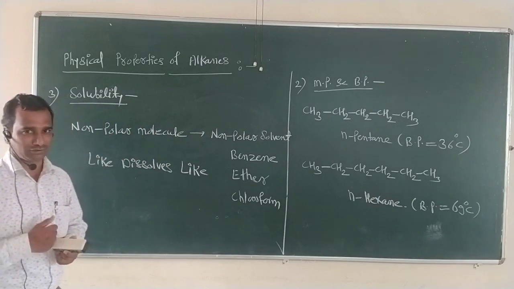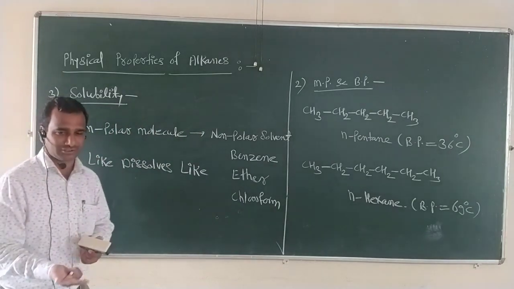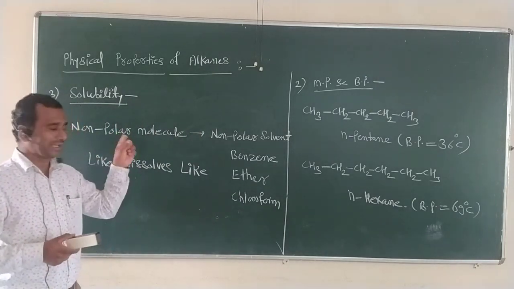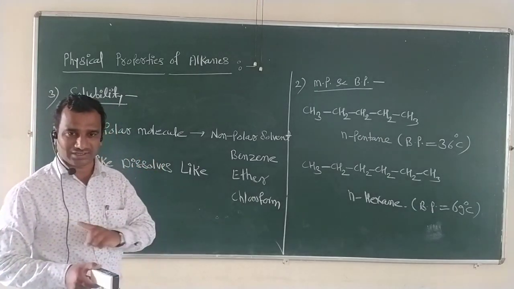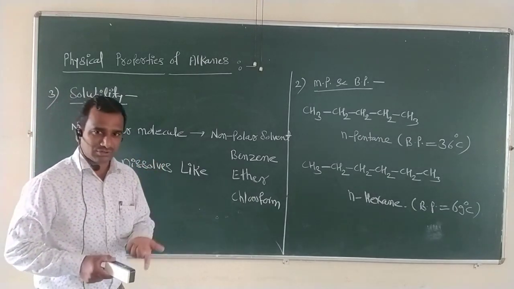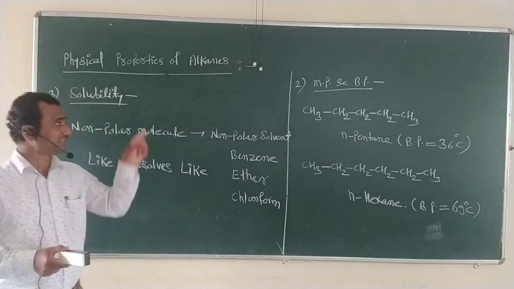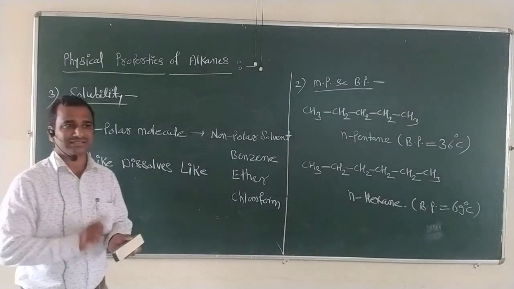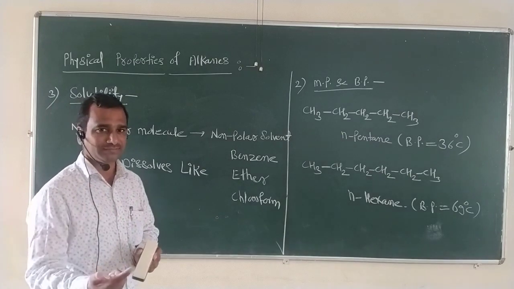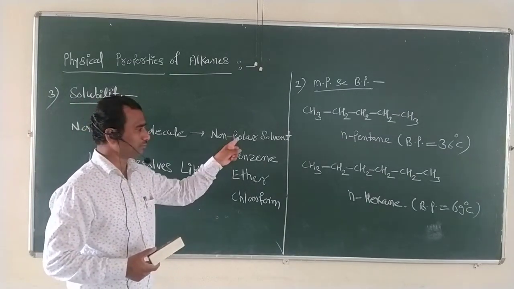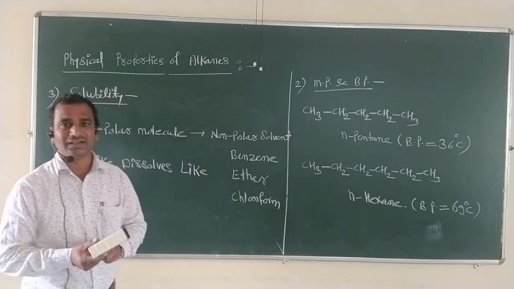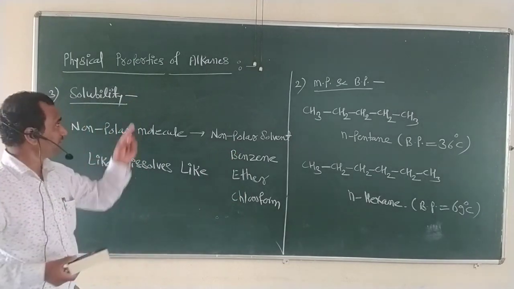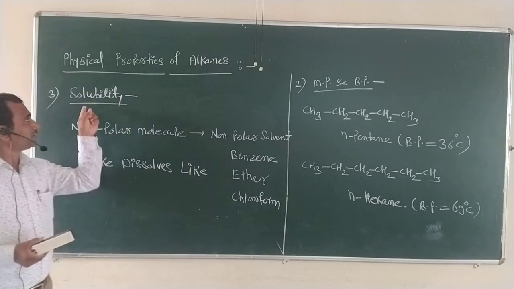Due to the polar nature of water, these alkanes are insoluble in water. Water, due to its polar nature, cannot dissolve this type of alkane. That's why alkanes are insoluble in water, while they get soluble in non-polar solvents like benzene, ether and chloroform. So this is a simple physical property of alkanes called solubility.